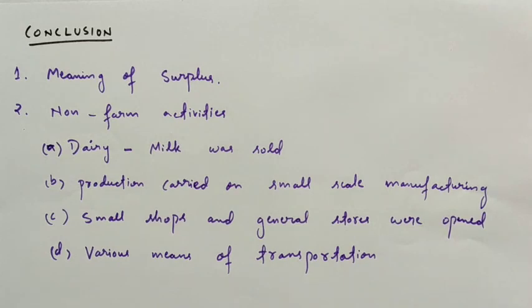As production and small business increase, transportation is also developing very fast.